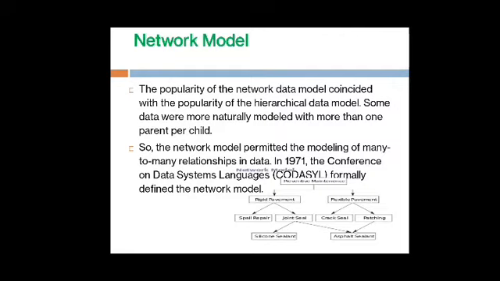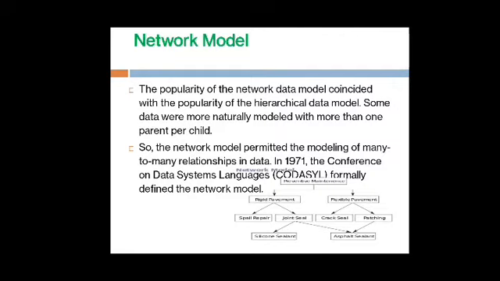Now the second one is the network model. The popularity of the network data model coincided with the popularity of the hierarchical data model. Some data were more naturally modeled with more than one parent per child. This is related to the hierarchical model, but the basic difference is that the child segment is also divided into multiple segments.